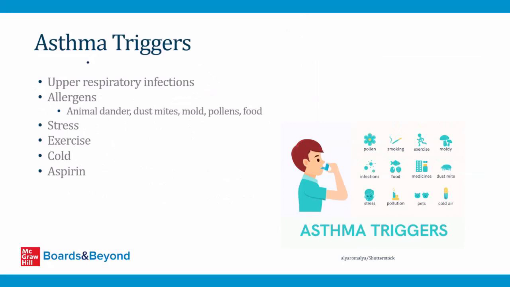So, what are some of the triggers for these episodes of asthma? One of the big ones is an upper respiratory infection. So, many children with asthma, when they get a common cold that they catch from other children at school, that will trigger an episode of asthma.